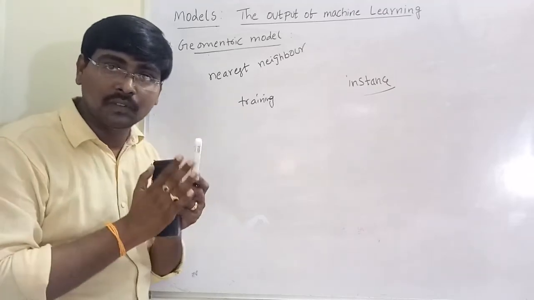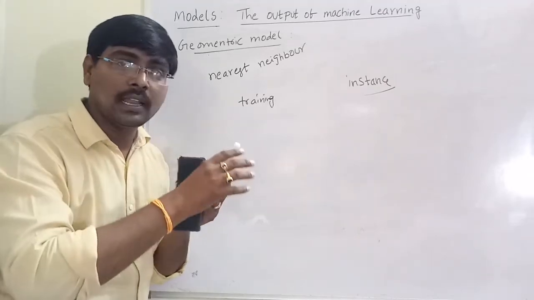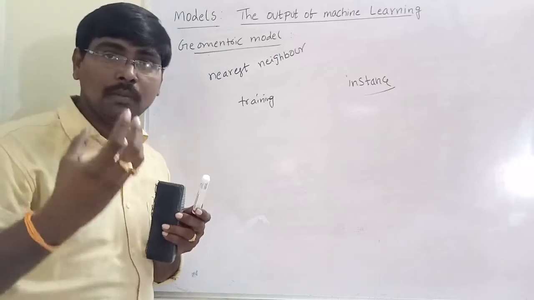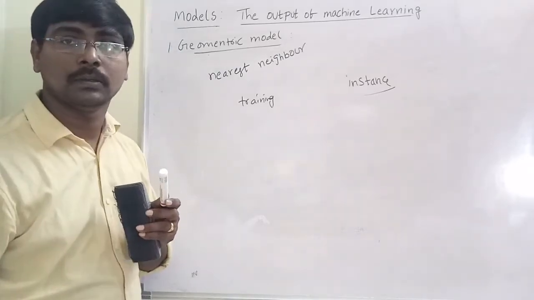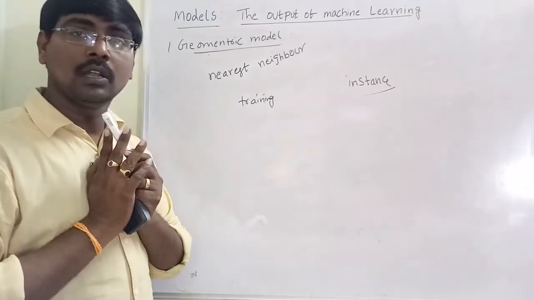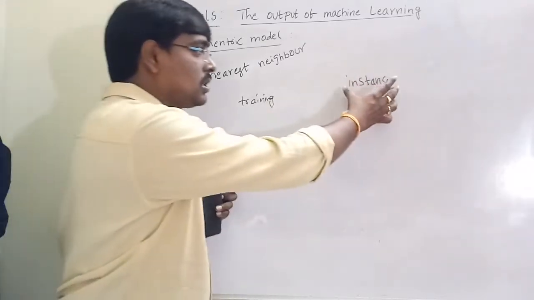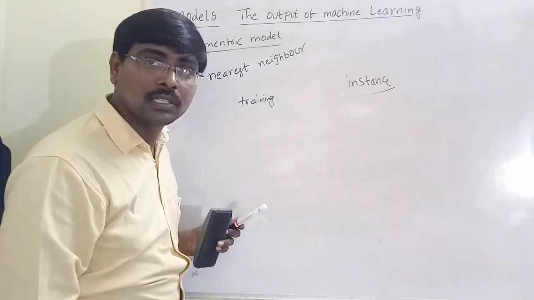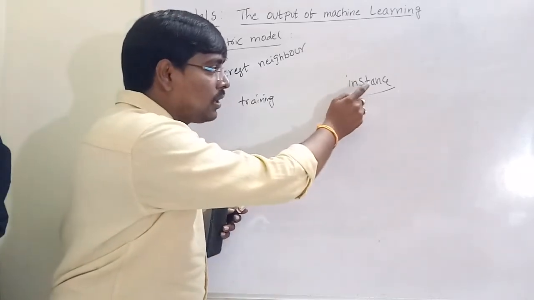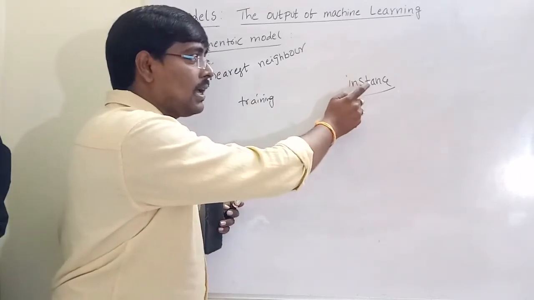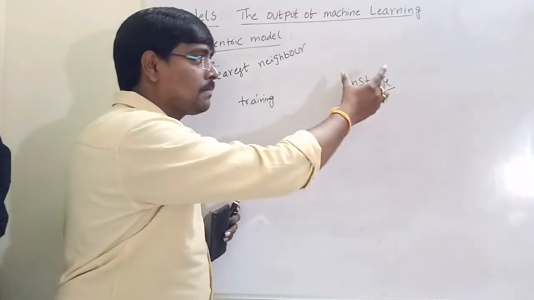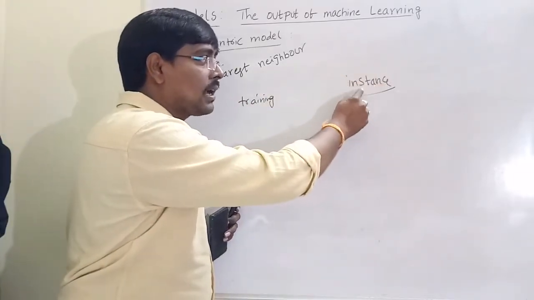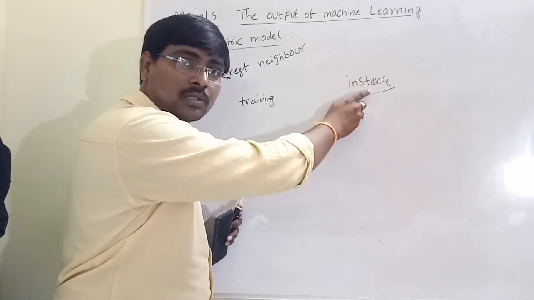If we are using classification, whenever I give an instance, we have to calculate the class to which it belongs. That is our aim.